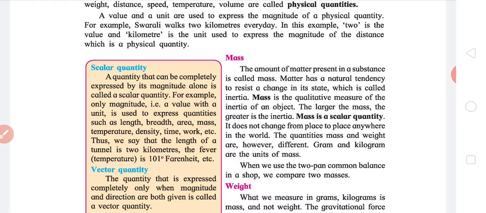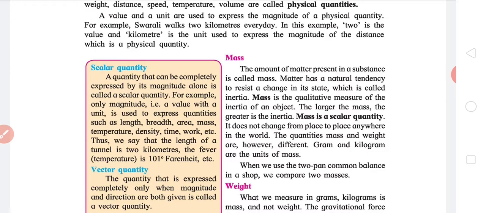Mass is the quantitative measure of inertia of an object. What value does inertia have? I call that mass. Okay. The larger the mass, the greater the inertia. In simpler terms, the heavier the object, the more difficult it is to move it. The table, for example, the heavier the table, the more pressure you require to move it, because it has greater inertia.